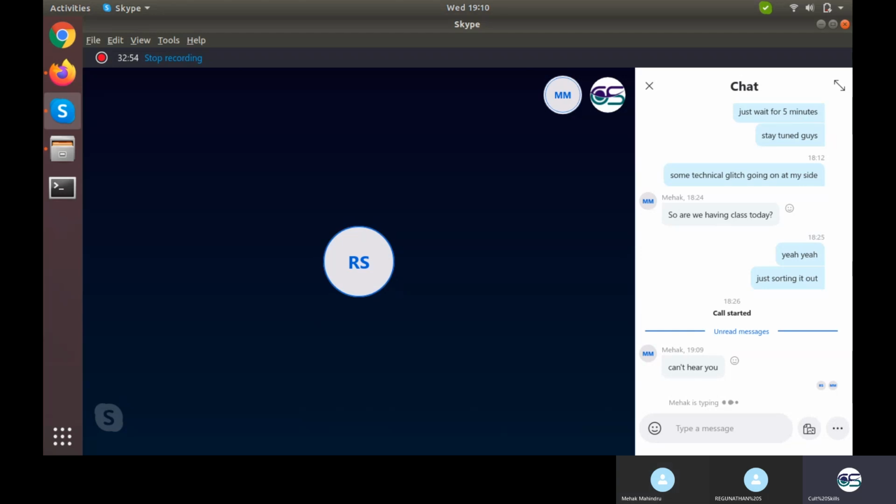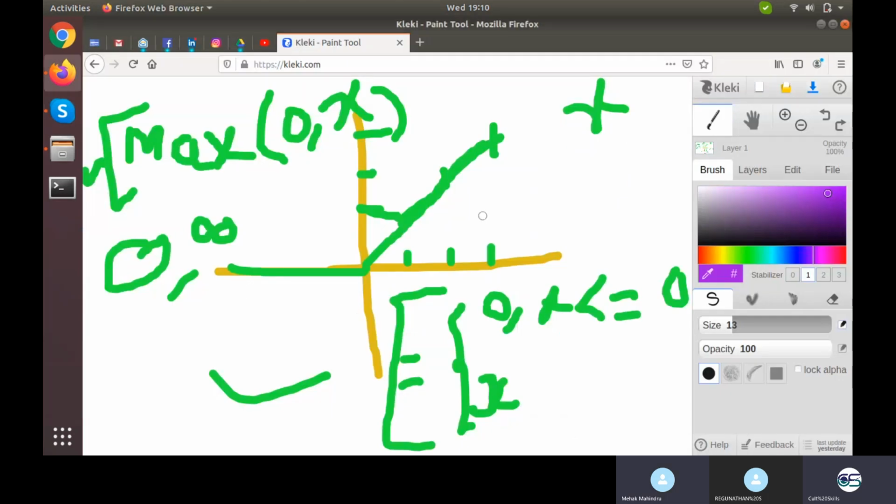Okay, I'll explain it again. The full form of ReLU is rectified linear unit. Why so? Because the linear unit was something like this, if you remember the second activation function we talked about. Then that linear unit has been modified to give something like this. All the negative would be 0 and all the positive would remain the same. So the full form is rectified linear unit: RE stands for rectified, LU stands for linear unit.